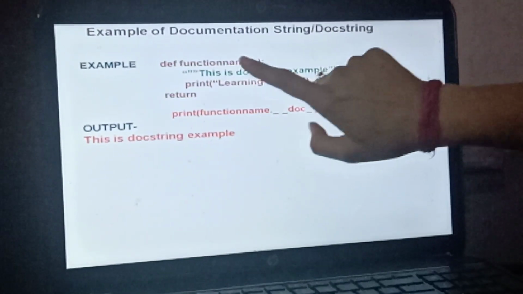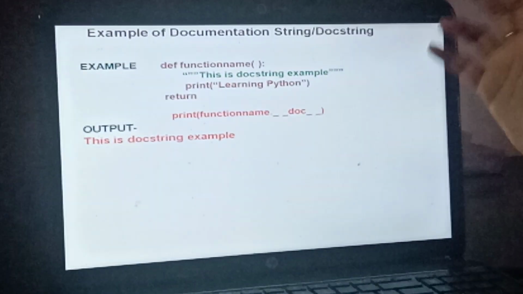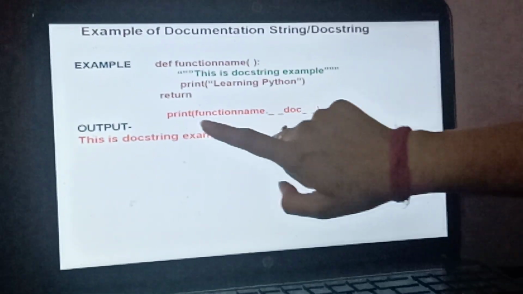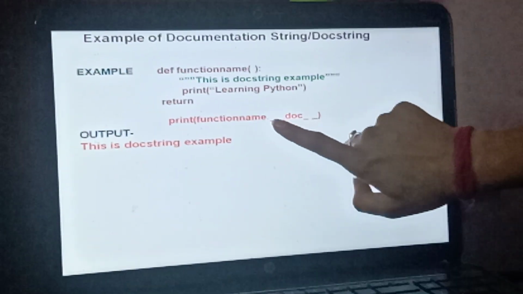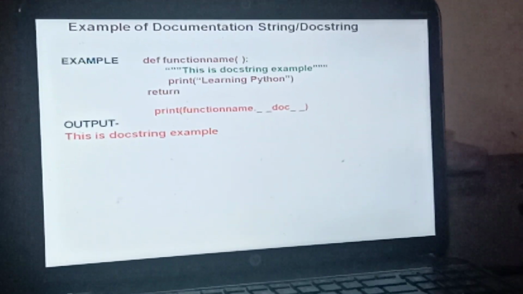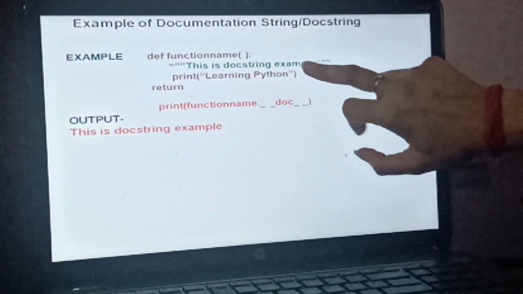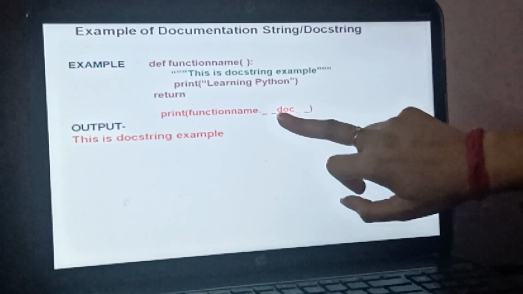So this is how I have defined a function. This is doc string print Python. To see a doc string, I need to write function name dot underscore doc underscore. This is the property of doc string. So to see what you have written inside the function as doc string, you have to write this syntax.